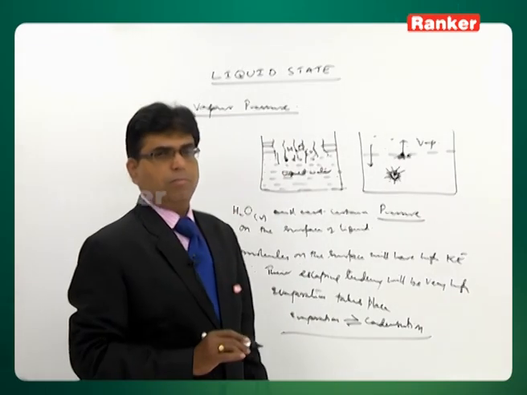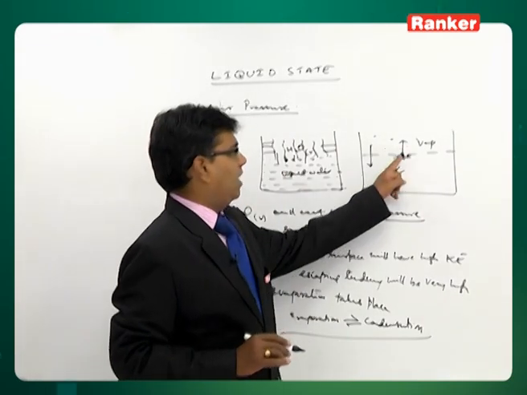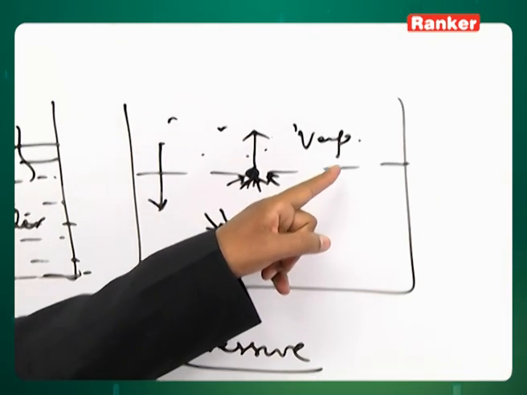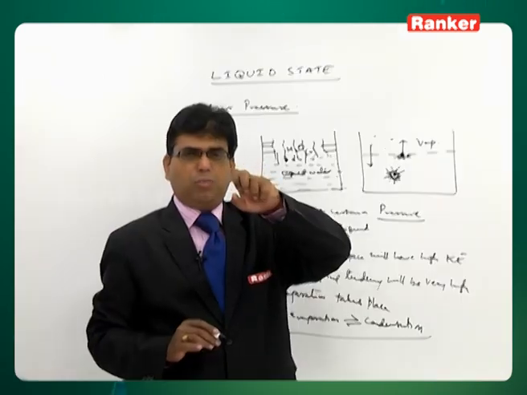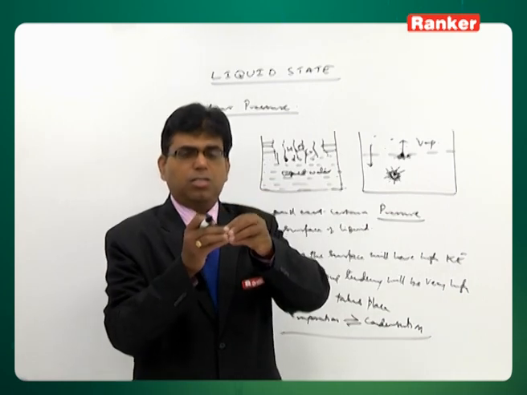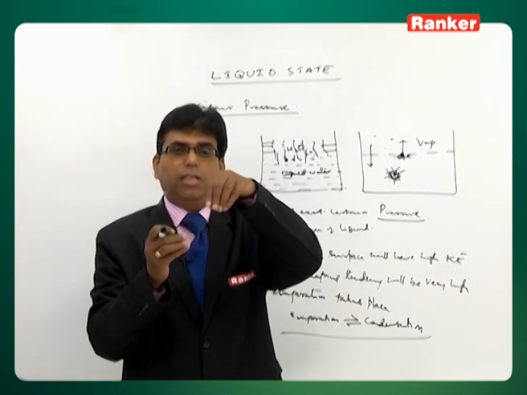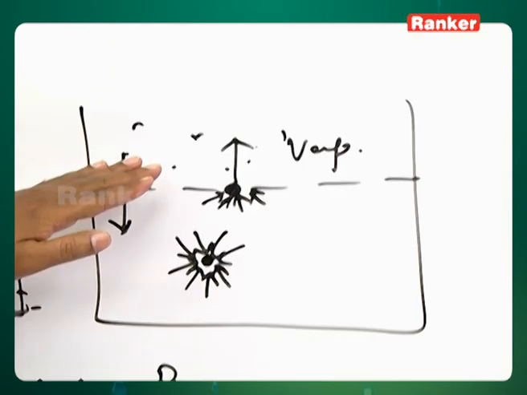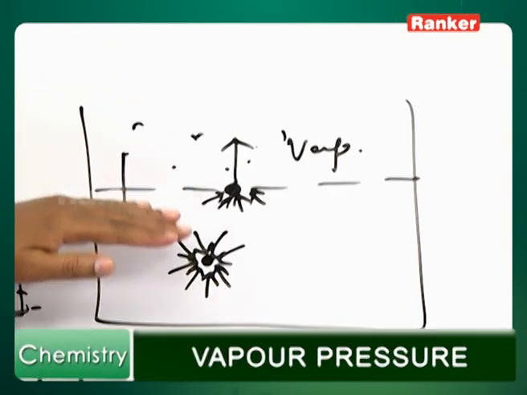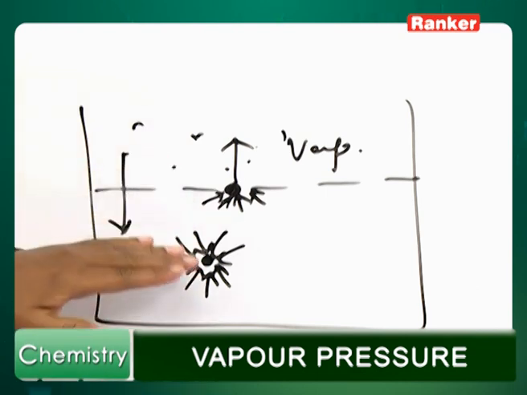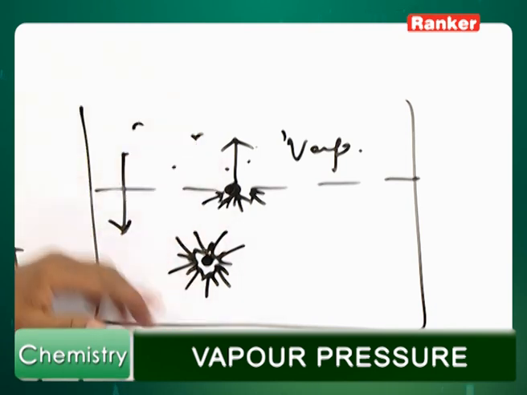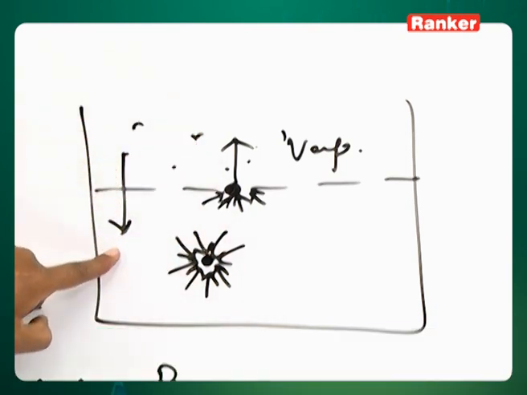Once the vapor is formed, for some molecules the kinetic energy decreases, and the molecule with decreased kinetic energy will be pulled back by the surface molecules into the bulk. So the vapor molecule will convert back into liquid.